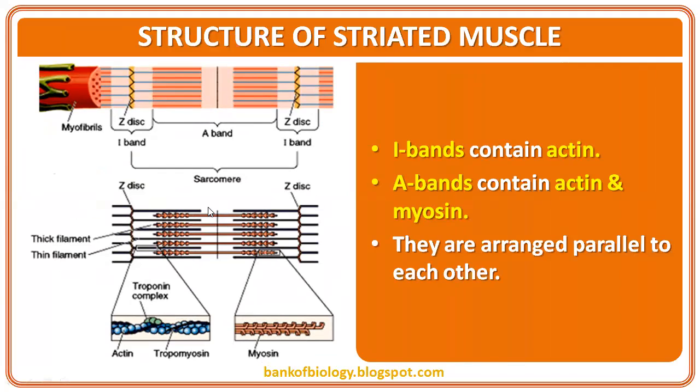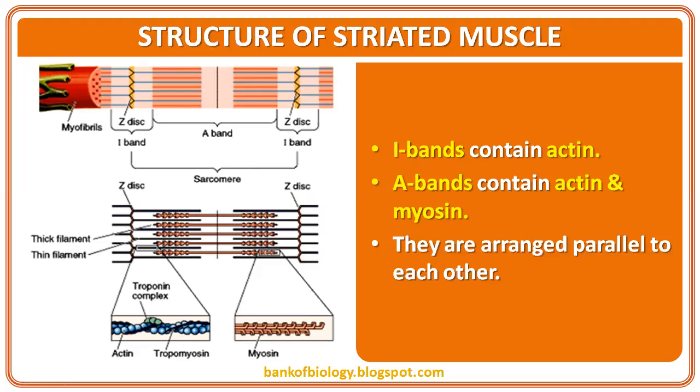Whatever the diagram, you can recognize: only thick is the H zone, thick and thin is the A band, except the H zone, and only thin is the I band. So you practice it, and that's over for muscle contraction. No need to revise in future, since you worked a lot. I appreciate that nearly 500 questions are there and you all worked on them. I'm very happy for that.